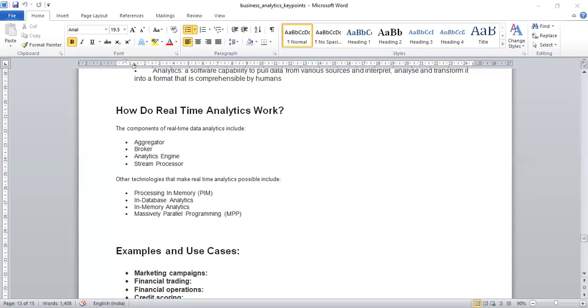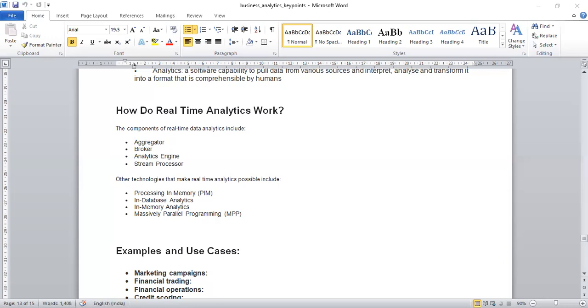Okay. So it is also often referred to in networking terms as the total round trip time it takes for a data packet to travel. So that is latency, which can be reduced if you integrate the processor in a memory chip. That is processing in memory.